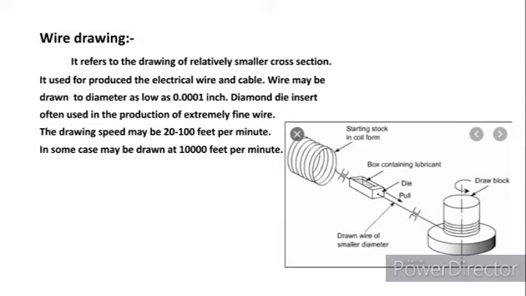0.001 inches. Mostly, a diamond die is used for the production of extremely thin wires. At a speedy rate, 20 to 100 feet per minute can be produced in wire drawing. In some cases, drawing is at 10,000 feet per minute. In some cases the wire changes its diameter in this process.